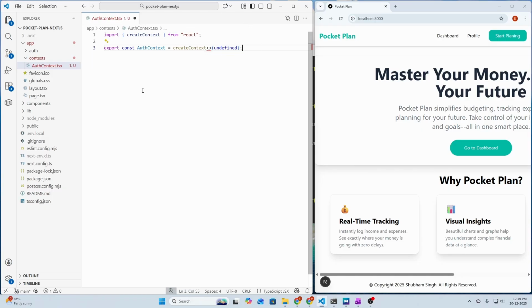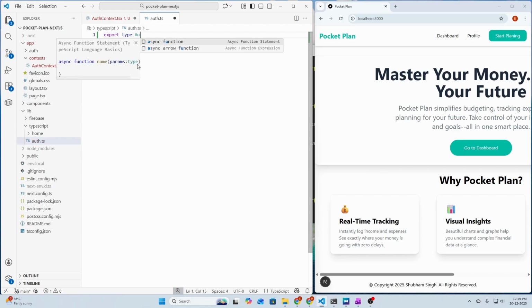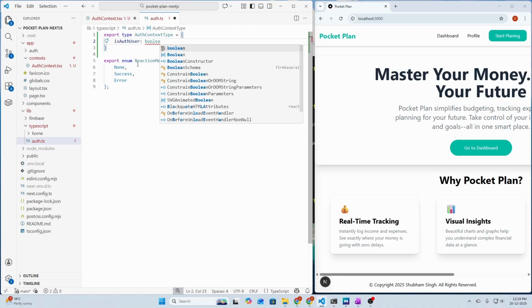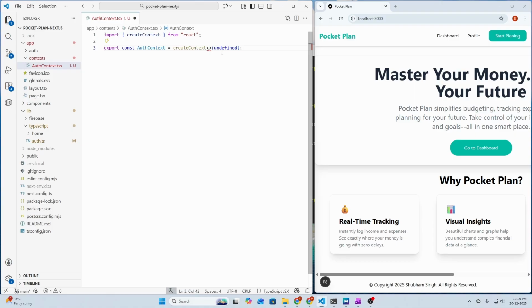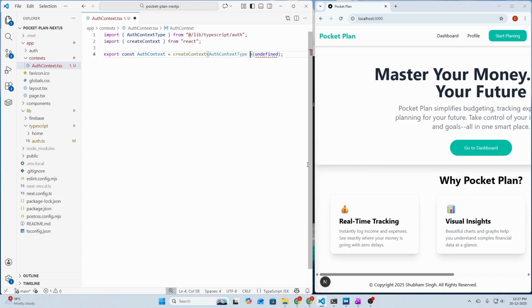So for this, let's create a new type for our auth context inside lib TypeScript, and we already have a file auth.ts. Let's create a new type here. So export type AuthContextType, and it will have a boolean value, isAuthUser of type boolean, and that's all it will have. So let's close this and import the type here. So let's import AuthContextType, and let's also union this with undefined, so it is better now.